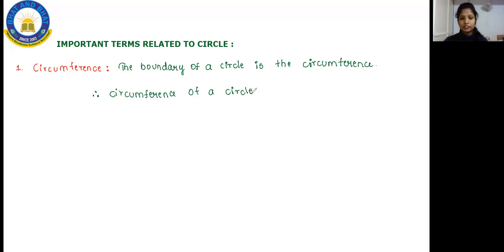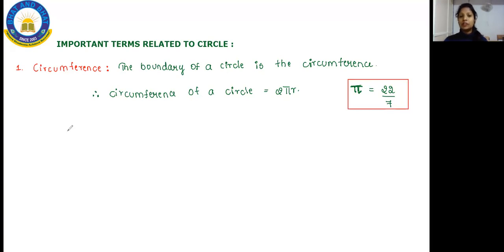The circumference of the circle is equal to 2 pi r. Note down, the value of pi is 22 by 7. This is what we call the pi symbol. Hope you know this. The value of this is 22 by 7, and usually they will ask you in your exam, what is the value of pi? At that time you should write 22 by 7.